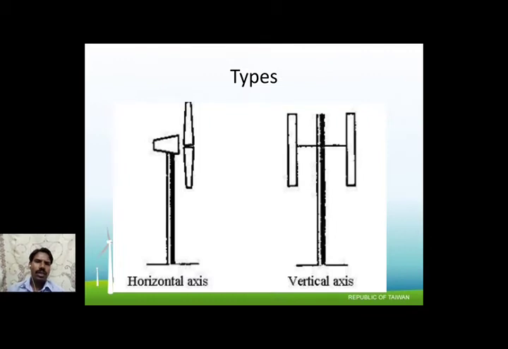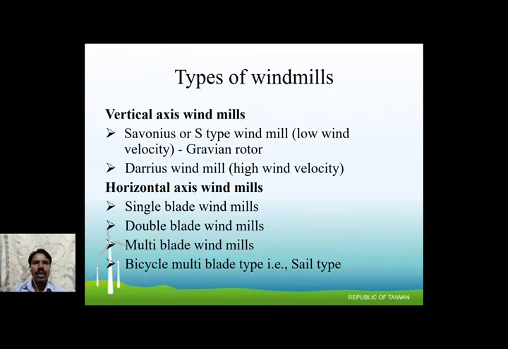There is a horizontal axis and a vertical axis. In the horizontal axis windmill, the axis is parallel to the surface. In the vertical axis windmill, the rotation axis is at right angles to the surface. Types of vertical axis windmill: there is the Savonius or S type, whose other name is the Gravident rotor, and then the Darius windmill. The S type is for low wind velocity applications. If the wind has high velocity, we can use the Darius windmill.